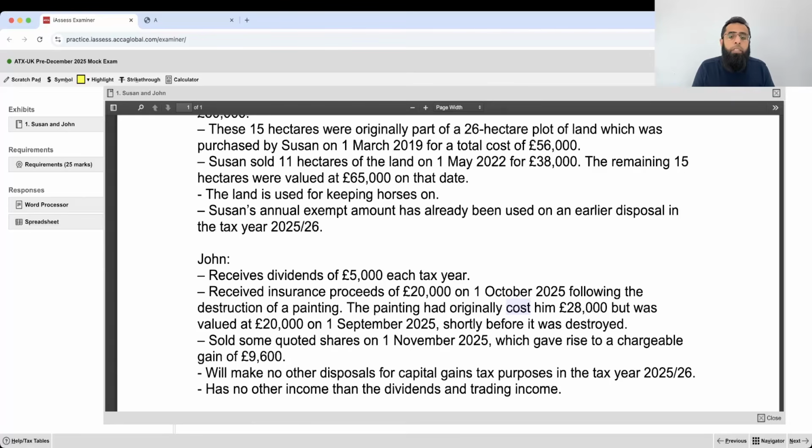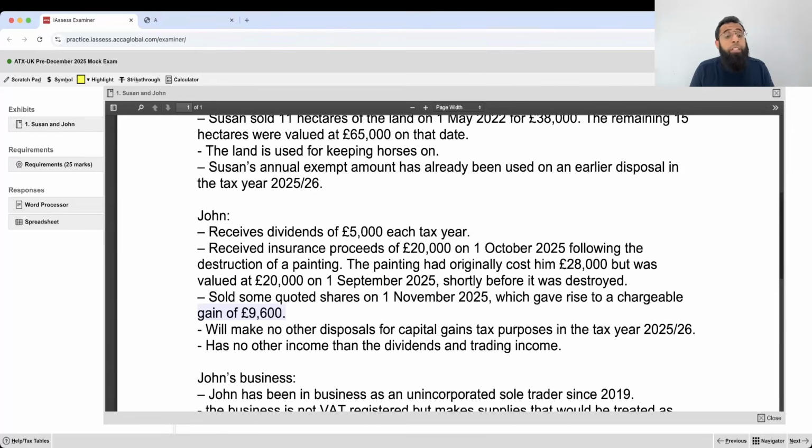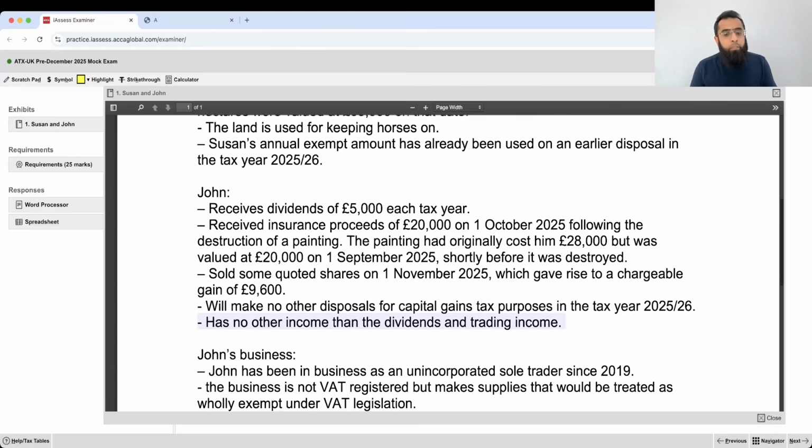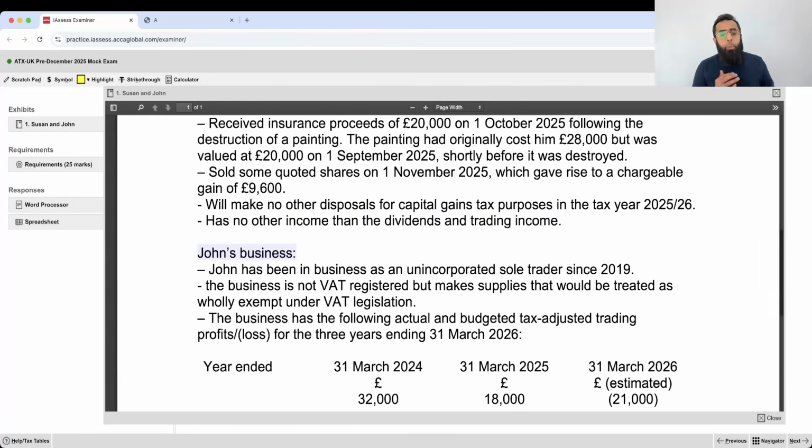So apparently on this painting, he suffered a loss because cost was 28,000, whereas insurance proceed he received was 20,000. Then he also sold some quoted shares on 1st November 25, which gave rise to him of a chargeable gain of 9,600 pounds. John will make no other disposals for capital gain tax purpose in the tax year 25-26. And John has no other income than the dividend and the trading income. Okay. For trading income, we need to read about his business. So see, we are reading the question, picking up the data, identifying that, okay, what rules can apply.